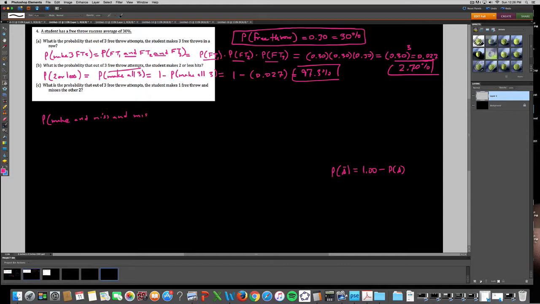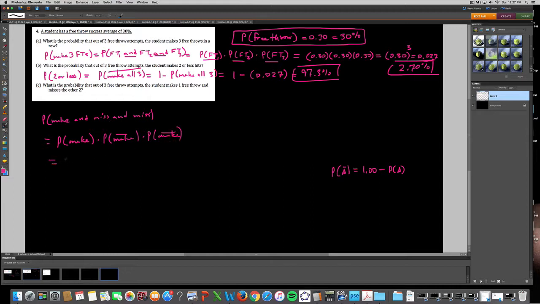Using the fact that I know the probability that they make a free throw, I'll write it the same way: the probability that they make it, times the probability that they make it bar, times the probability that they make it bar, or miss it.